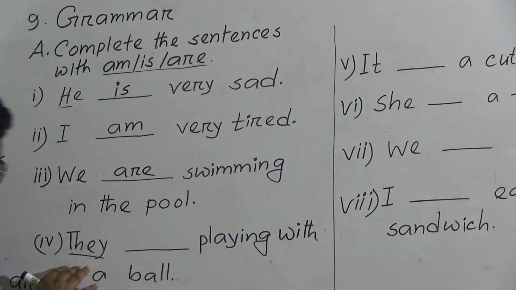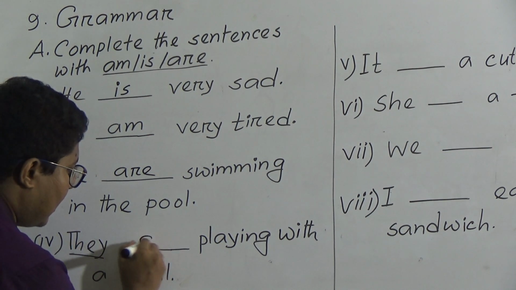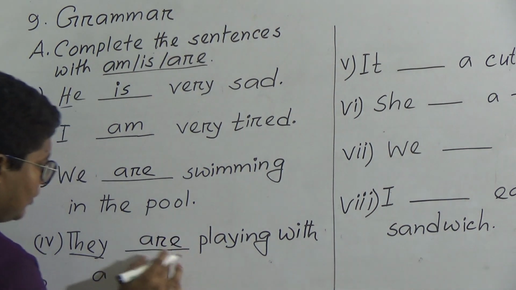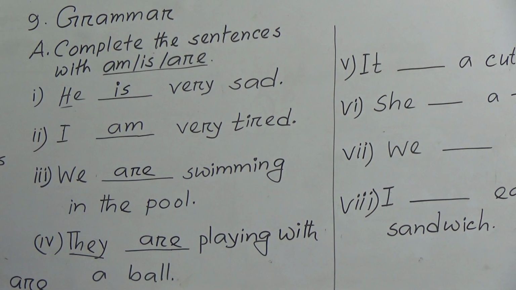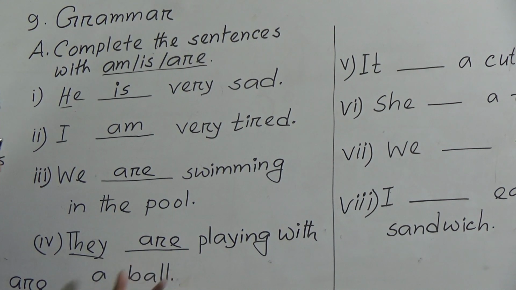After this subject, we use are. Why? They are playing with a ball. Why are we using are? Because the subject is a lot of people. If the subject is one person, we will use is, and if the subject is a lot of people, we will use are. So, they are playing with a ball.